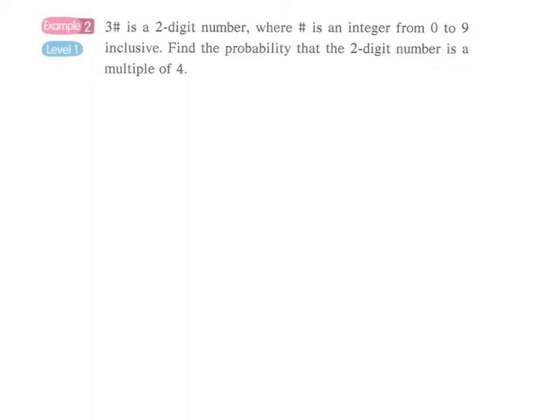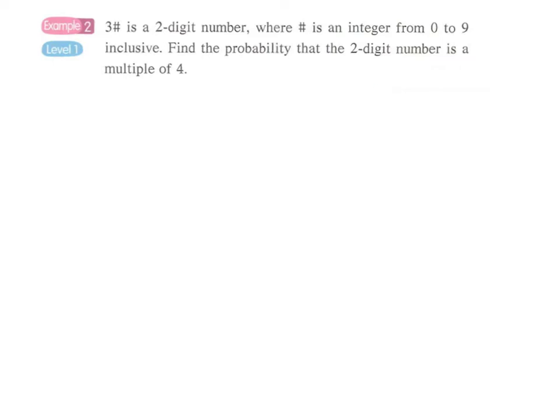Okay, example 2. 3 zeng is a 2-digit number, 3 something, where zeng is an integer from 0 to 9. Inclusive means including 0 and 9. 包埋頭尾嘅0、9都包埋。Find the probability that the 2-digit number is a multiple of 4. And again, we can make use of counting to solve this problem.